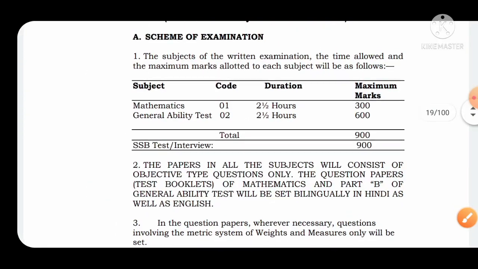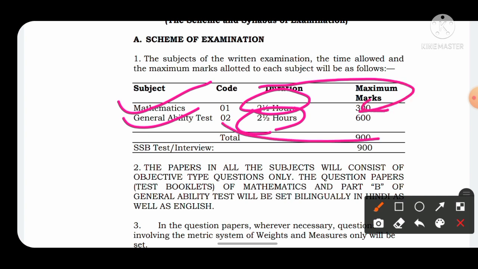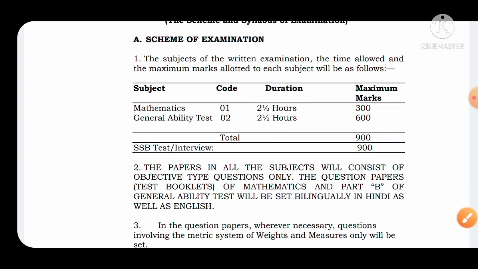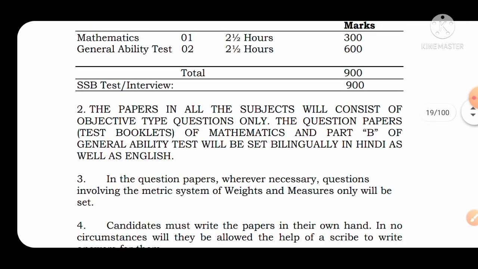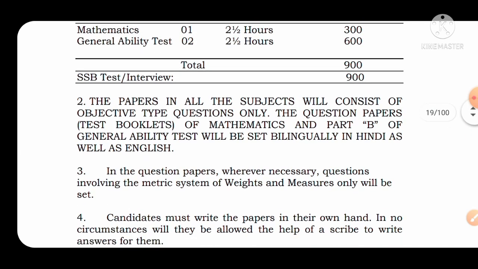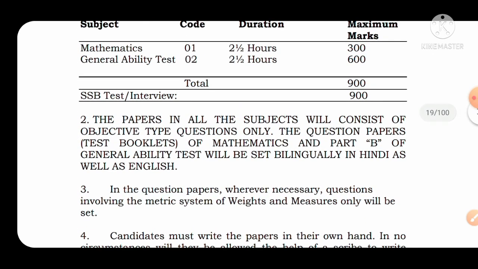As all of you are aware that this examination consists of two papers, mathematics and GAT. Each has around 2.5 hours of time. Mathematics is of 300 marks and GAT is of 600 marks. In mathematics, each right answer will fetch you around 2.5 marks, and in GAT each right answer will fetch you around 4 marks, and 1/3 is negative marking in both mathematics as well as GAT. And the sectional cutoff is 25%. That means individually in mathematics and GAT you have to score around 25% of marks. So this is the overall marking scheme for the NDA written examination.